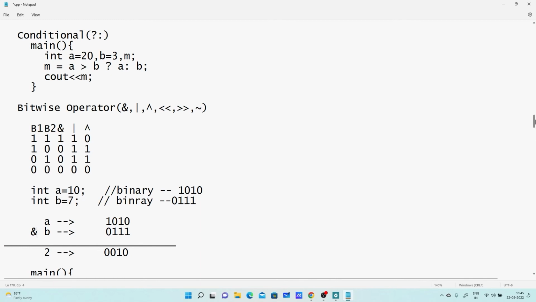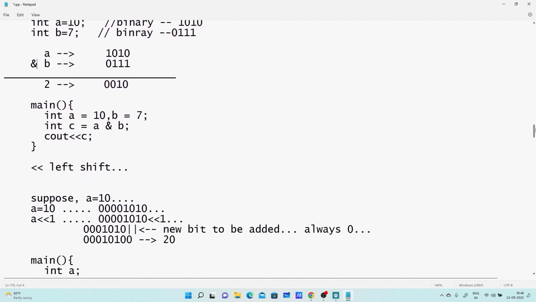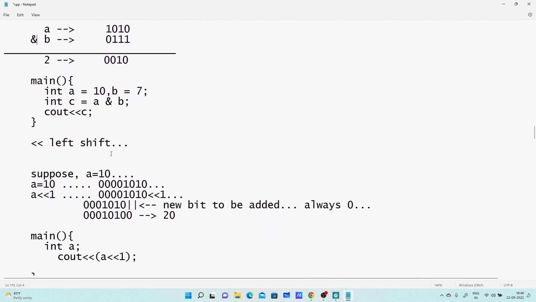Okay. Now listen. This is an important concept I am trying to explain here. It is the left shift operator. So what is the purpose of the left shift operator? It is used to shift bits to the left hand side. Here I am saying value of a is 10. So value of a is 10, right? Here I am saying 00001010 is the binary value of 10. I am considering it as an 8-bit number.